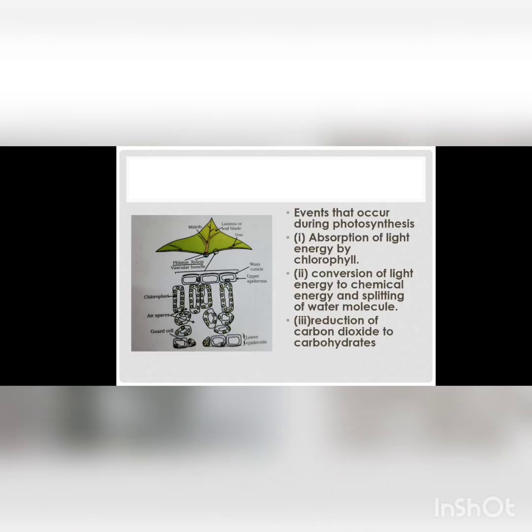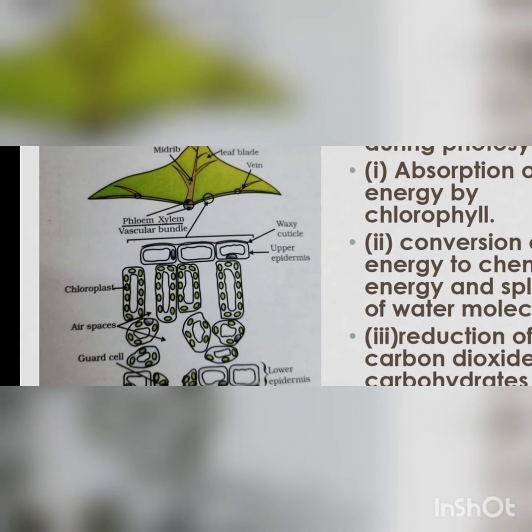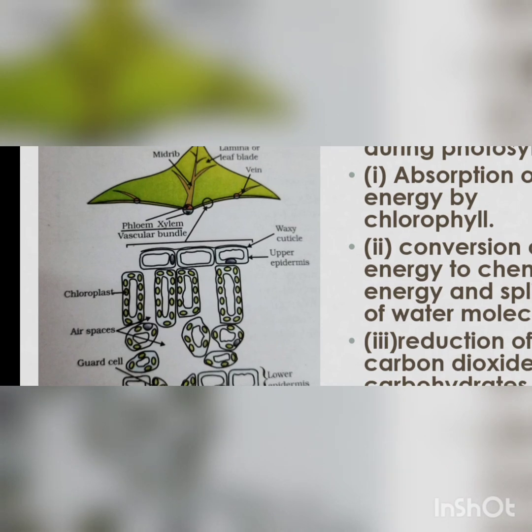Now, what are the events that occur during photosynthesis? Here we can see there is a leaf. We have cut the leaf in such a way as you can see over here, and there are going to be these structures. We have seen there is the waxy cuticle.